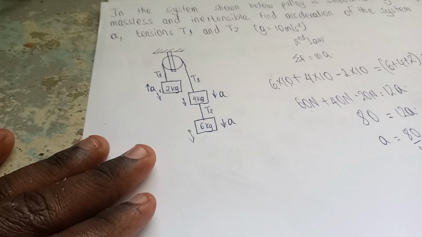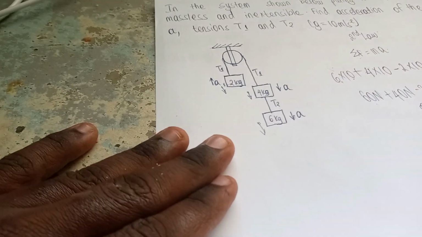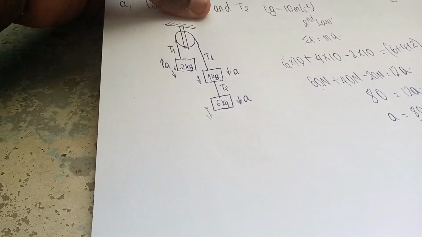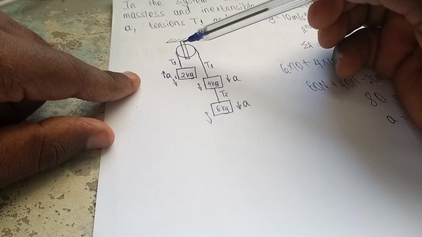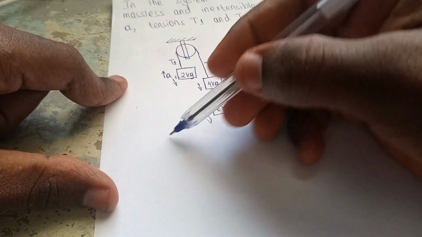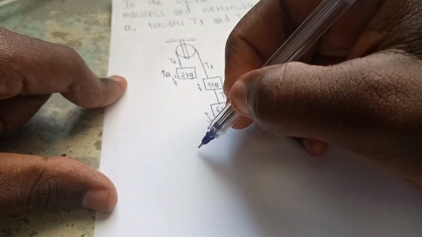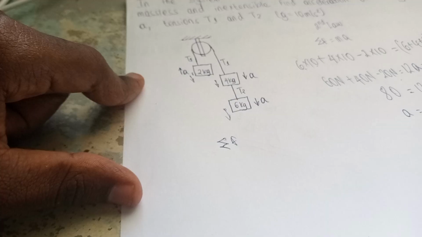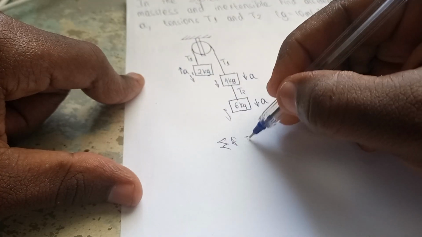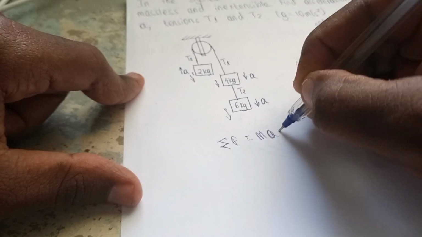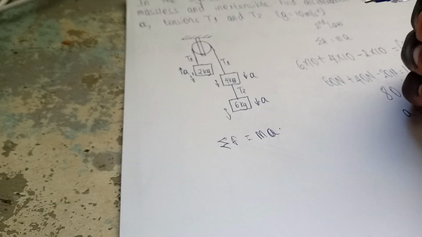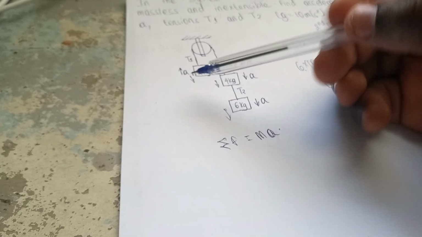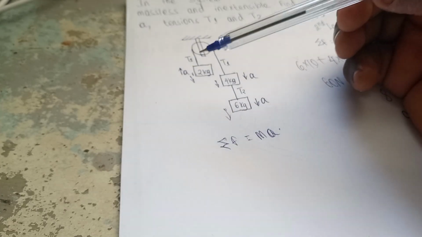Let me write it here. Remember our acceleration is 20 on 3 meters per second squared. Let me adjust here so we find T1 using this one. Now, the net forces, from Newton's second law of motion, which is always handy, equals mass times acceleration. Now, what are the net forces acting on the 2 kilogram block?